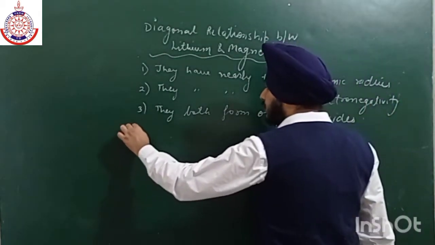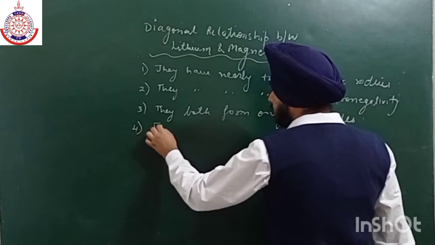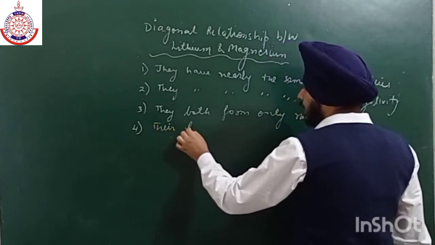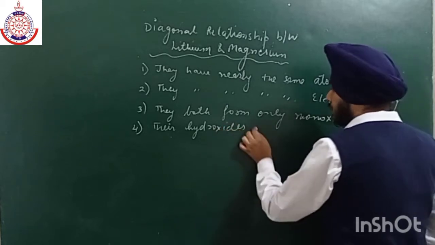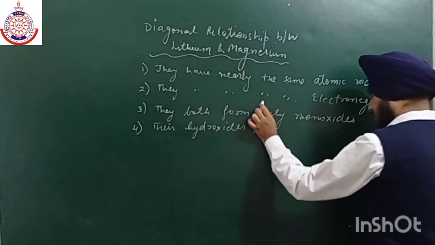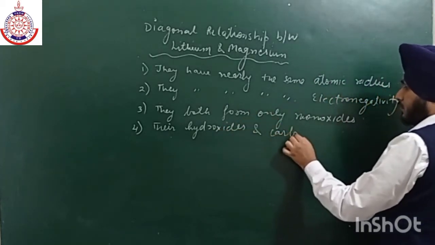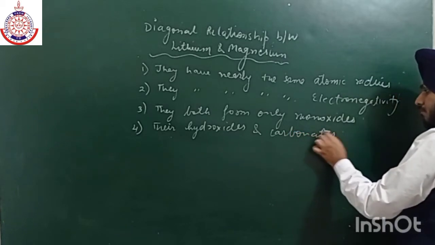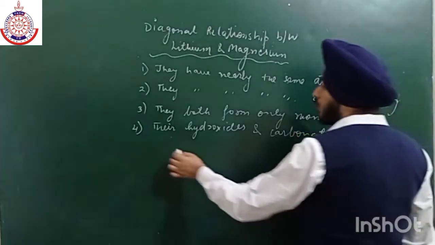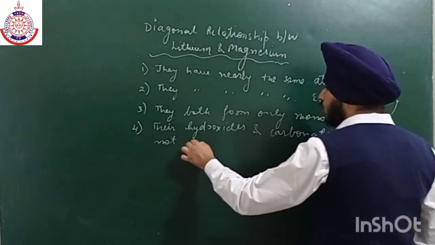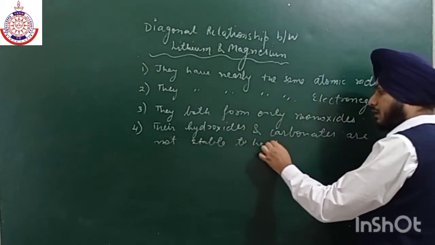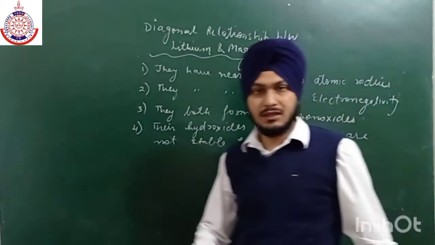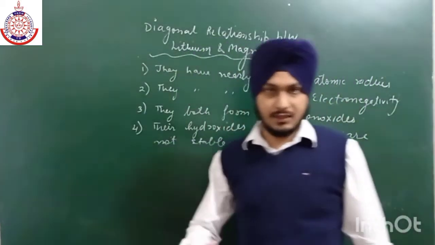Now the fourth one is their hydroxides and carbonates are not stable to heat. If we talk about the other elements, their hydroxides and carbonates are stable.